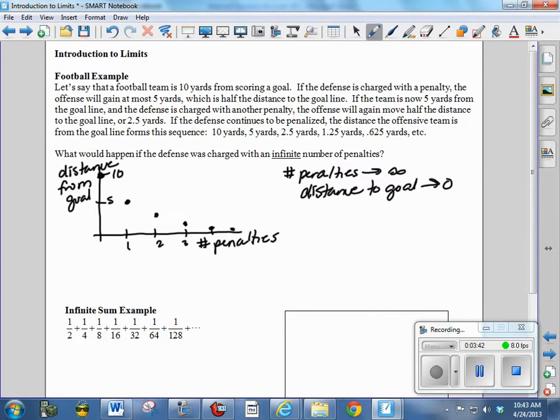So we write it this way: we say the limit as penalties go to infinity of the distance is equal to 0. So that's how we write it mathematically. Okay, second example now